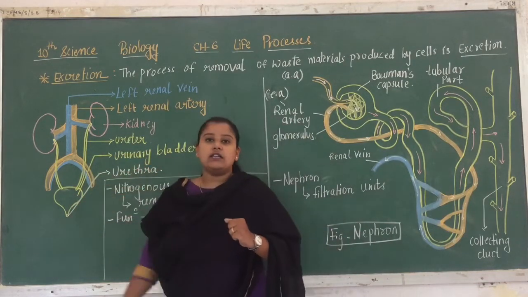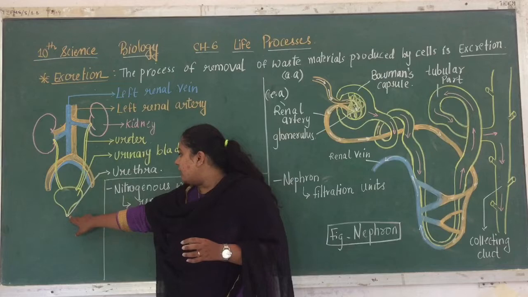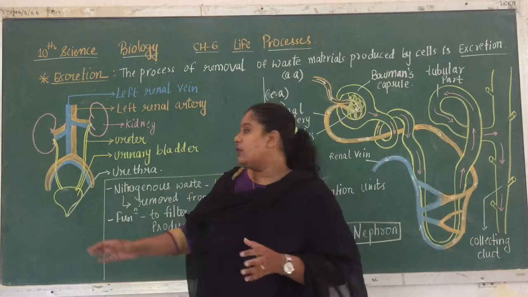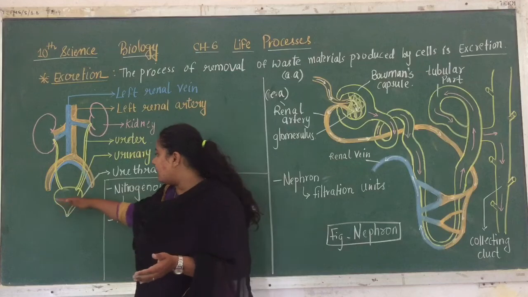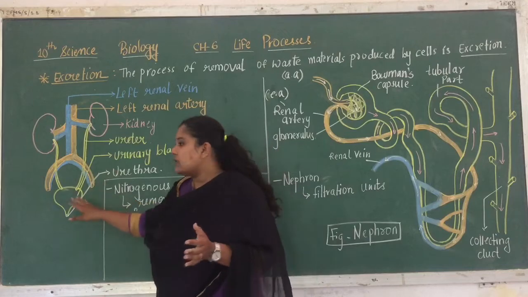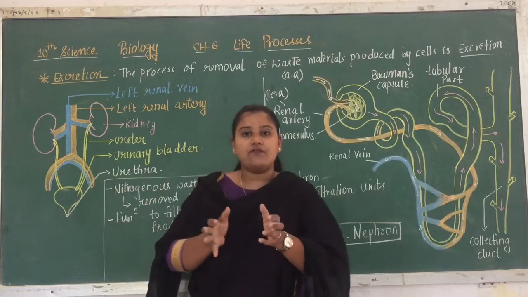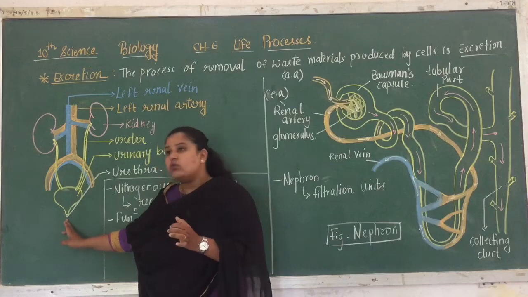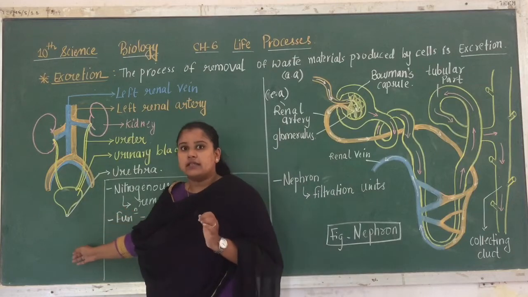Urinary bladder is nothing but a bag-like structure in which the urine is stored. And at the last I have shown a hole-like structure, that is nothing but the urethra. When the urine is filled, the urinary bladder is filled with the urine, what happens? The smooth muscles of the urinary bladder contract, and for this reason whatever urine is stored inside the urinary bladder comes out through the urethra, right? So this is nothing but the human excretory system, right?